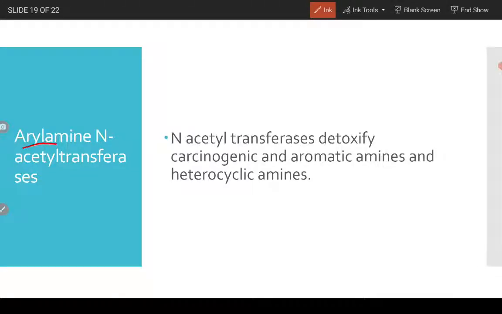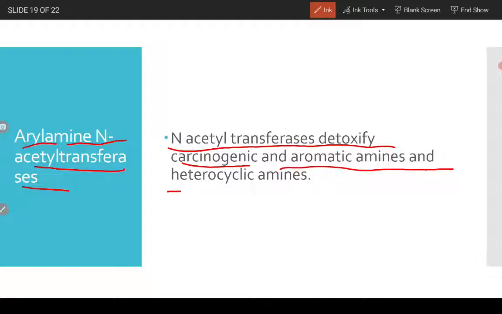Another important enzyme is arylamine N-acetyltransferases. N-acetyltransferases detoxify carcinogenic, which is cancer causing, aromatic amines and heterocyclic amines. Right, so that is its function.